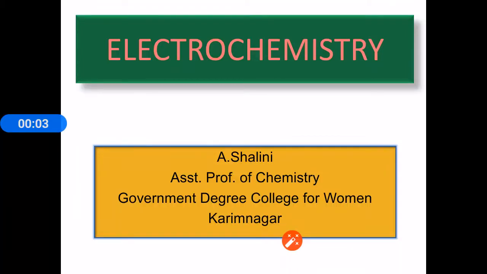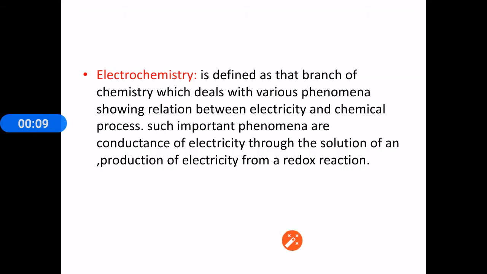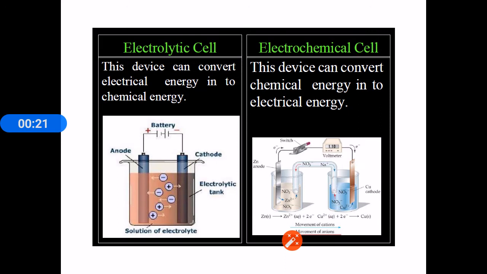Hello students, in this video we shall learn about electrochemistry. Electrochemistry is a branch of chemistry which deals with the conversion of electrical energy into chemical energy as well as vice versa, that is chemical energy into electrical energy. Let's see the examples of these two processes.